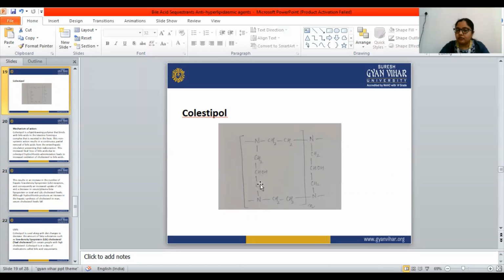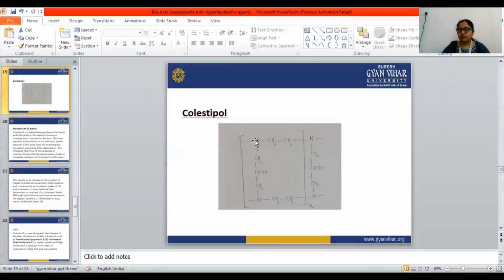Okay, three carbon atoms with OH, 2-propanol. N is connected with 2-propanol, then N is connected with ethyl. Here again 2-propanol, again CH2, and this is the N moiety, N number of linked moieties. So this is the structure of colestipol.